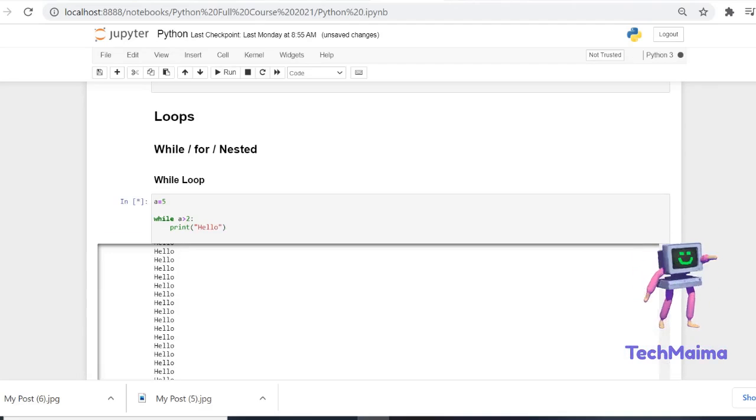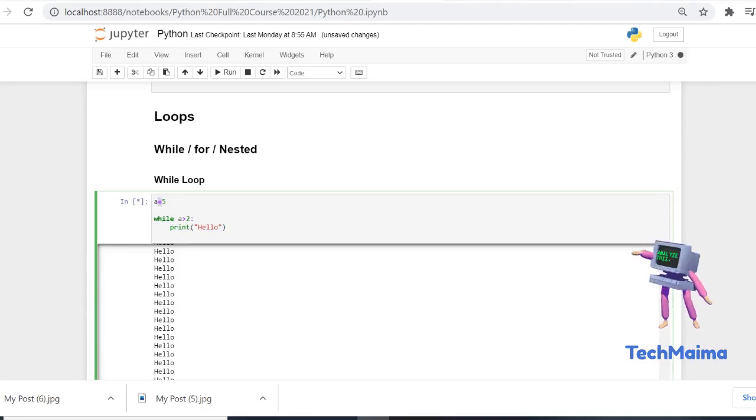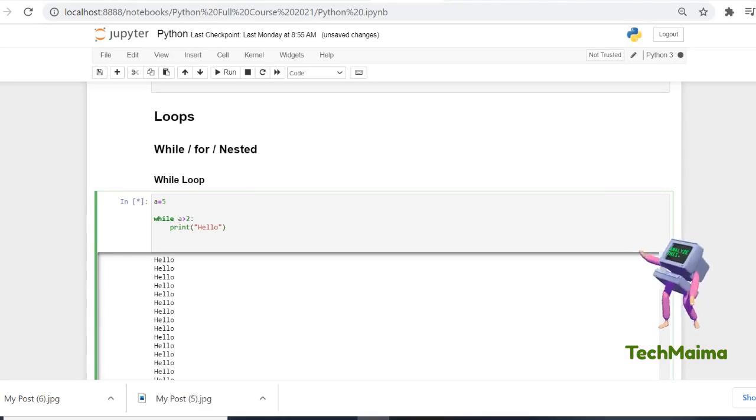See, we have not given any exit statement or any condition over here. It is getting executed n number of times, so it won't stop. It will go on indefinitely. So what you have to do is give an additional condition here. I am giving a minus equal to 1.